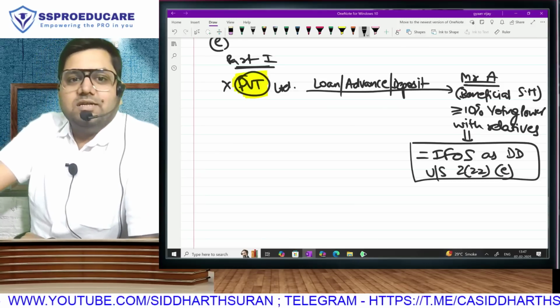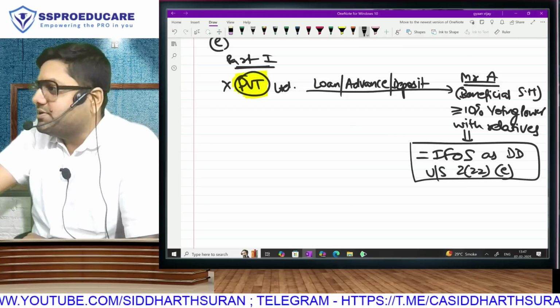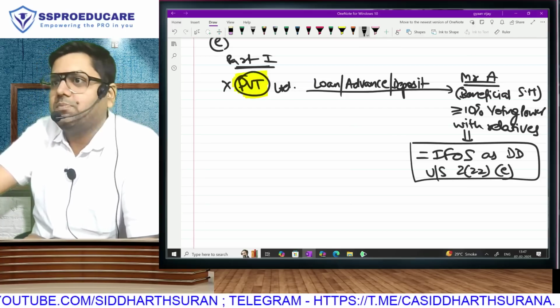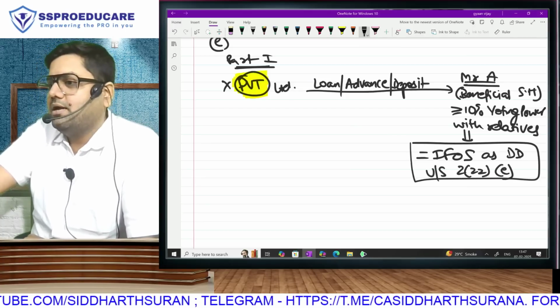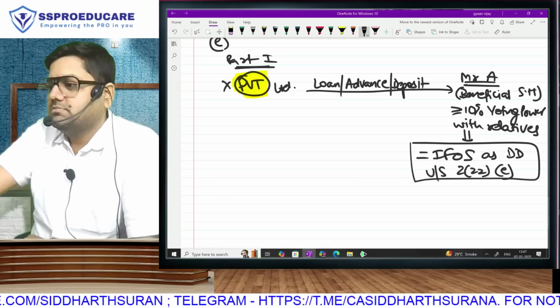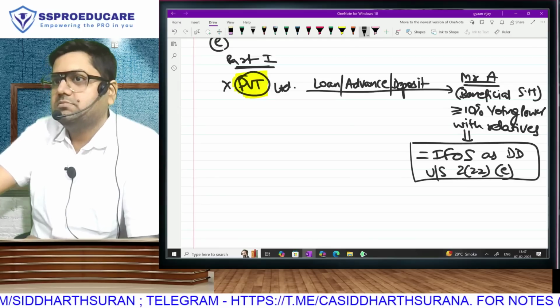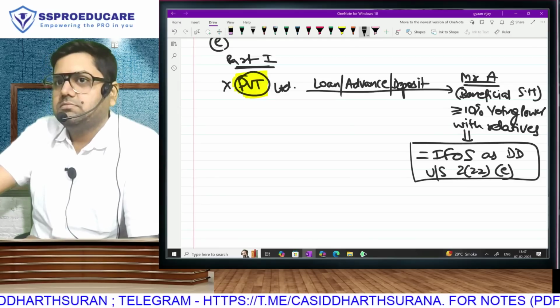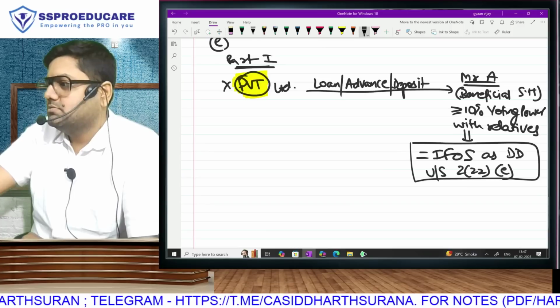Understood? The statement: loan, advance or deposit received by a beneficial shareholder from a closely held company. Understood?